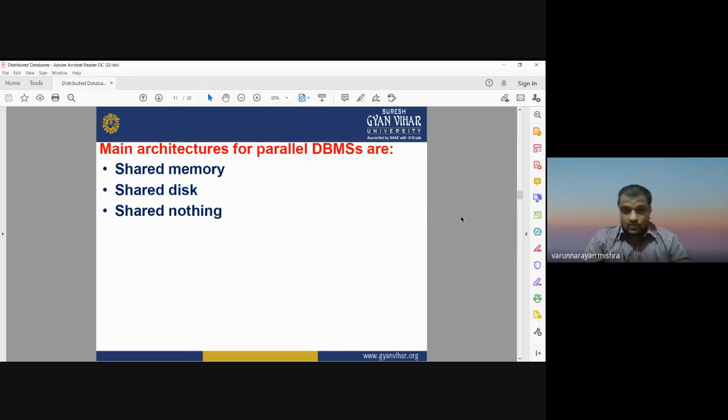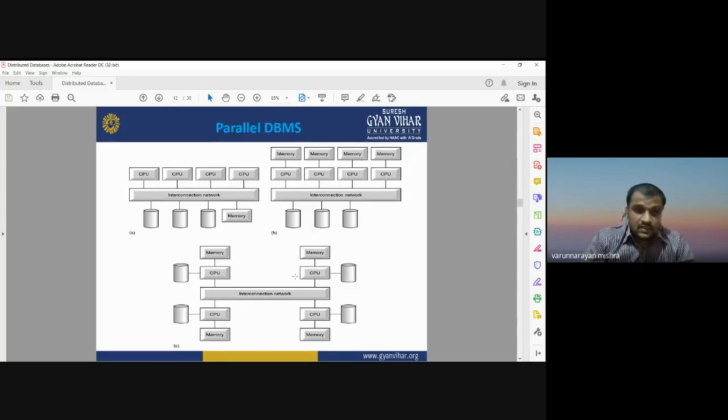Okay, so this is the figure showing the parallel database management system. You can see here CPU, which is an important component of a computer, the central processing unit, then memory. Okay, A, B, C. What you see in A is that the CPUs are interconnected using some network, and they have some common memory.